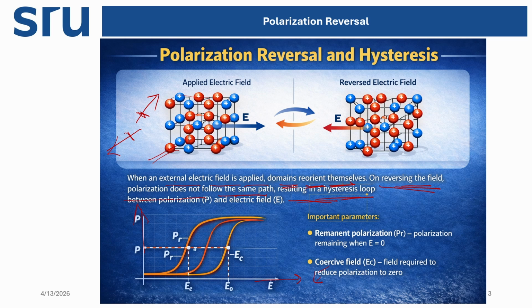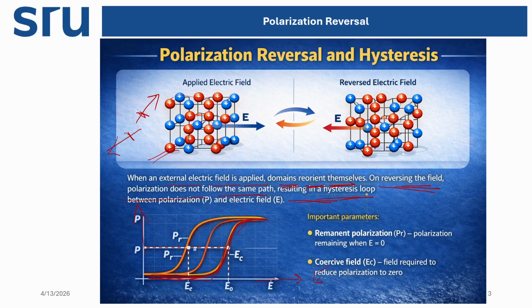Now, let's say when we apply the electric field, if the polarization changes in a similar way, then what will happen? This is the plot, let's say this is in the forward direction, and then we can get the reverse direction exactly the same way. Then we can say the forward and backward directions are the same, because the plot we are getting is exactly the same. But practically it does not happen that way.